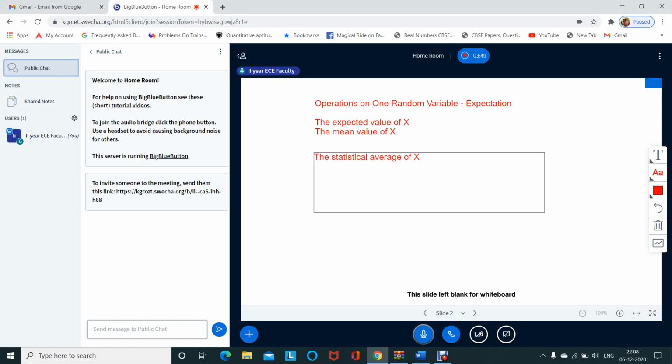The calculation of the mean value is called expectation, and we represent it as x bar. This is the expectation of the random variable. X bar is the mean value and it is called the expectation of the random variable.